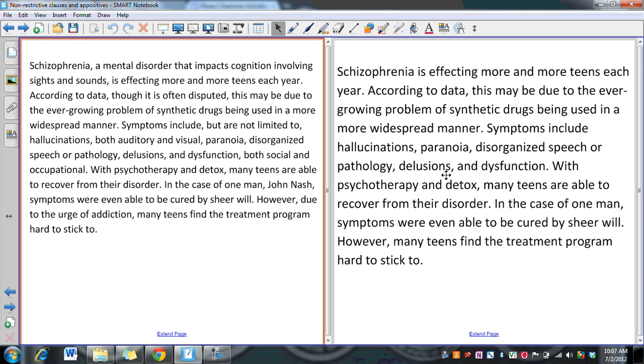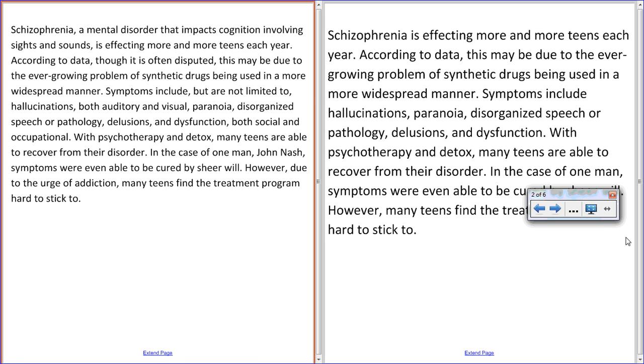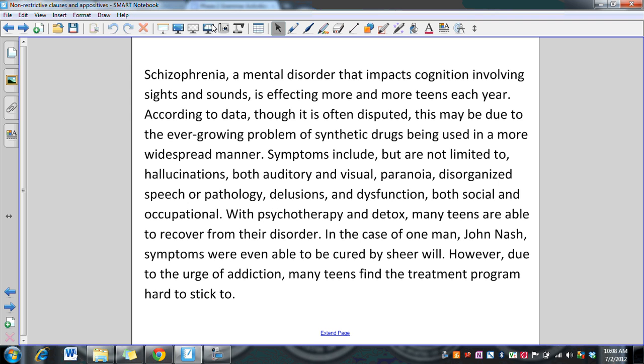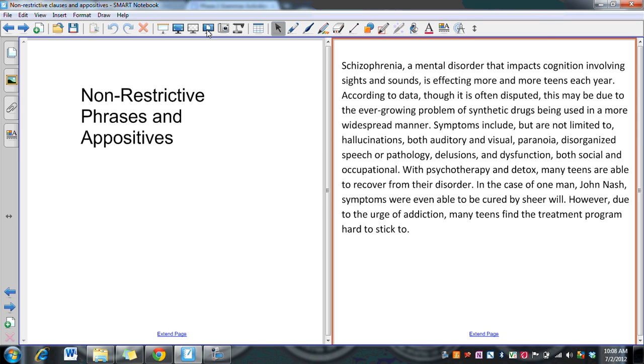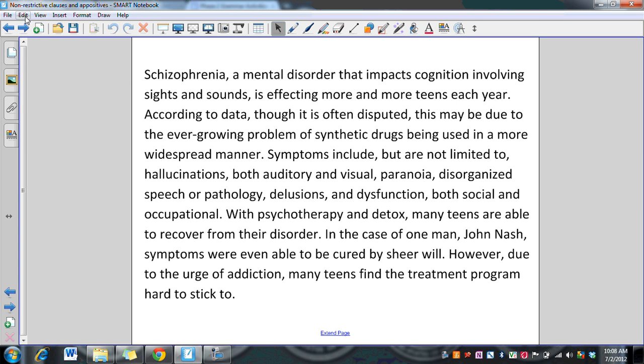Now, the basic information is the exact same. And if you understood all the words and all the phrases in this second paragraph, you would probably learn equally the same amount from the second paragraph as you did from the first paragraph. However, what this first paragraph does that the second paragraph does not is clarify certain confusing terms or phrases that maybe the average reader will not be familiar with. And what they're doing is they've added appositives and non-restrictive phrases.